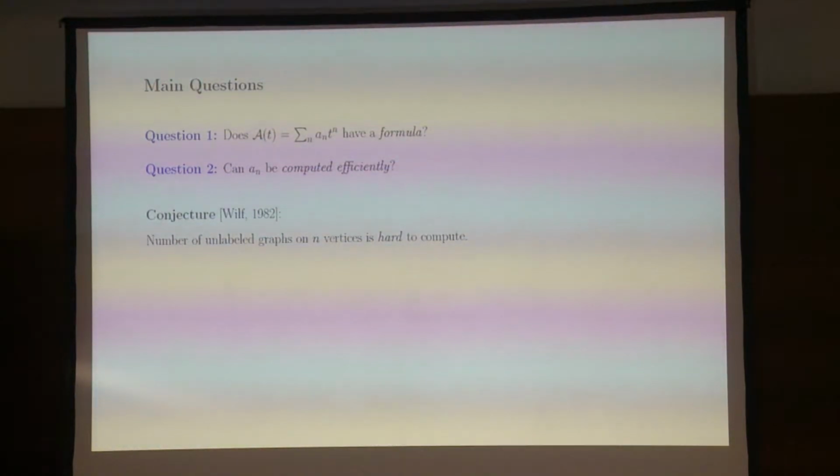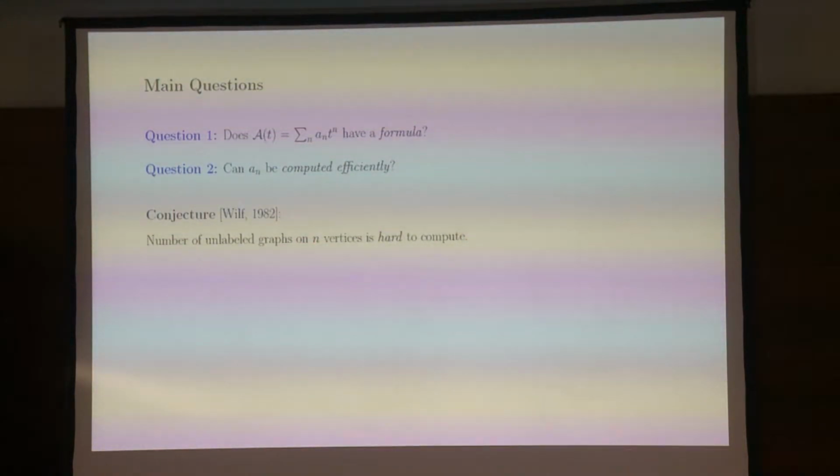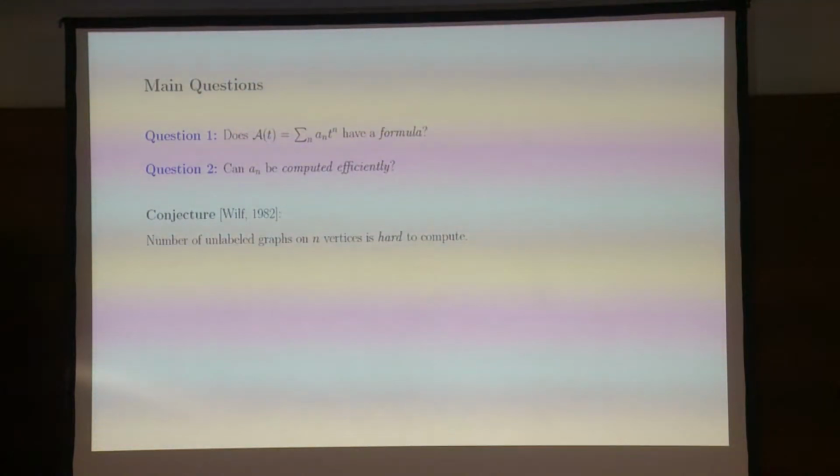So some years ago, Herb Wilf sort of started the subject by suggesting that the number of labeled graphs on n vertices is hard to compute, whatever that means. And this is still quite a bit open, but that question is the kind of question that really started this subject. Is everyone okay?